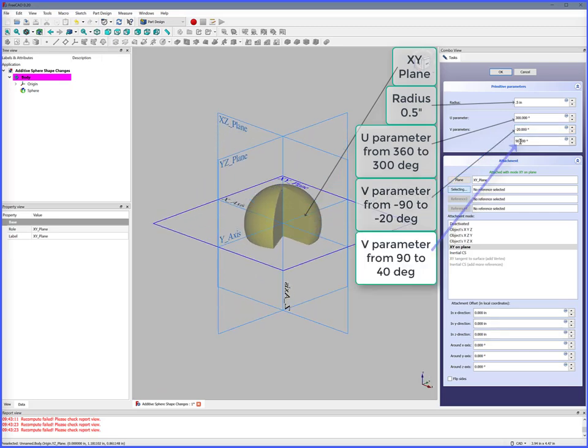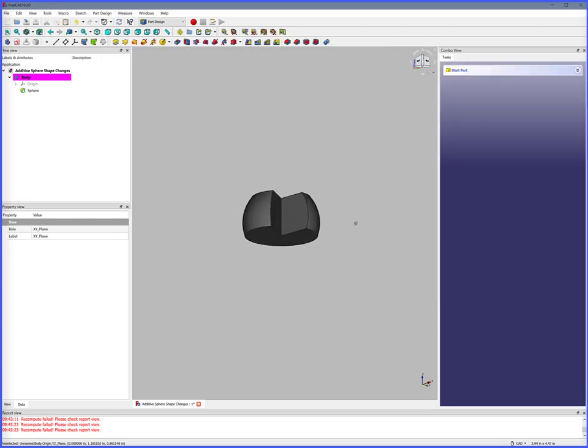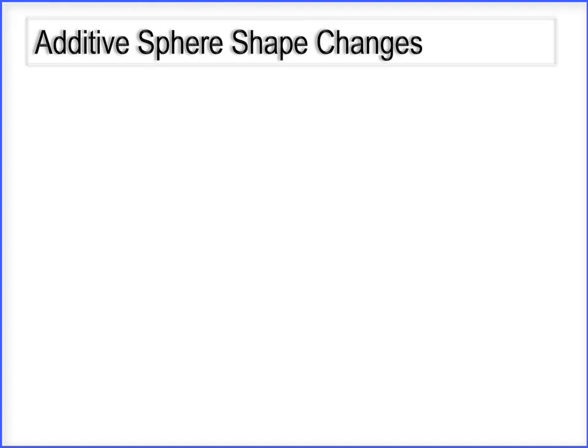Change V parameters from 90 degrees to 40 degrees. Sphere shape change cut off the top. Okay, the sphere shape has changed. This concludes additive sphere shape changes.